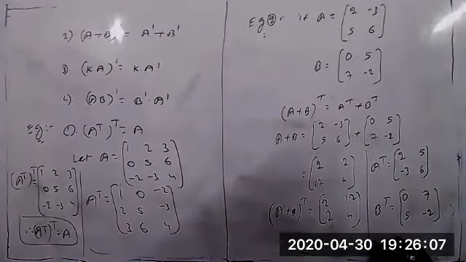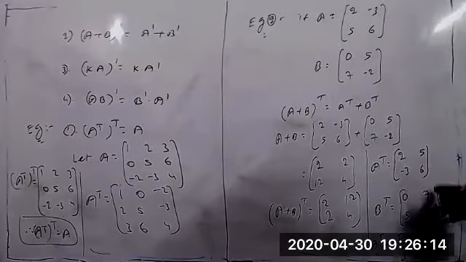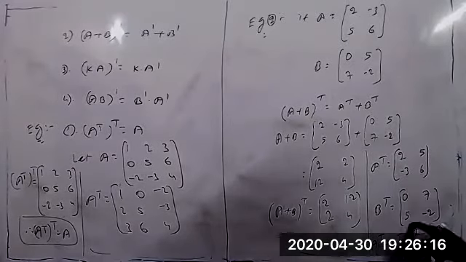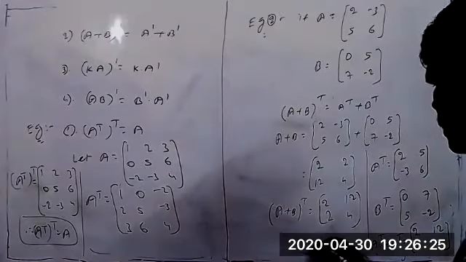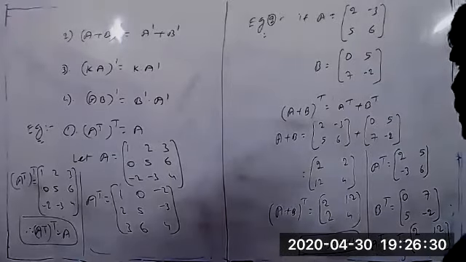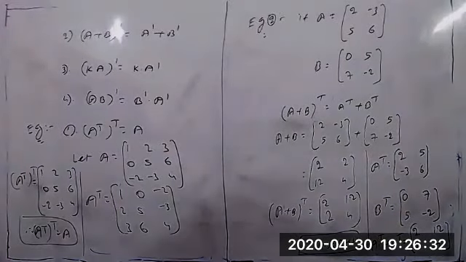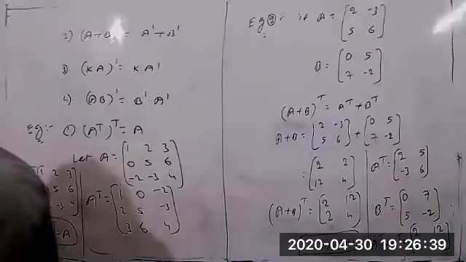Now you add both of them. So A transpose plus B transpose equal to 2 plus 0 equal to 2, 5 plus 7 equal to 12, -3 plus 5 equal to 2, 6 minus 2 equal to 4. So clearly A plus B whole transpose equal to A transpose plus B transpose. Therefore LHS equal to RHS. Not only the 2 by 2 matrix, if you want you can take a 3 by 3 matrix also. We get the same thing. This is the second property.